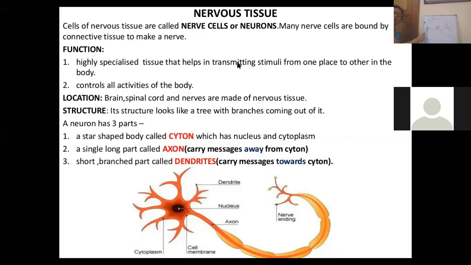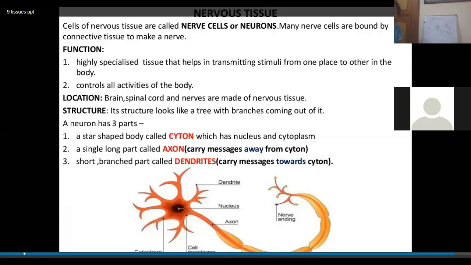Dendrites pick up the information, pass it to the cell body, the cytosol, then from the cell body it moves into the axon. Through the axon it travels to the end of the nerve cell, which is known as the nerve ending.